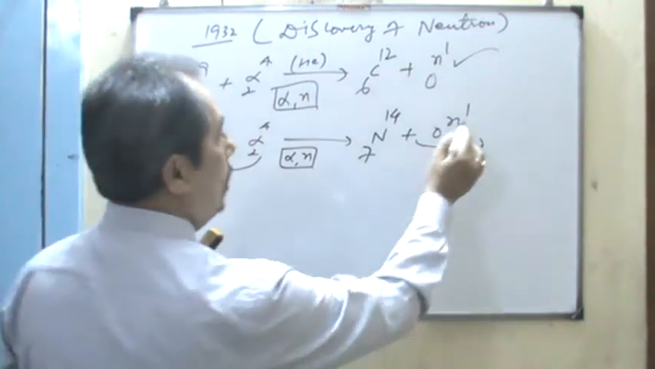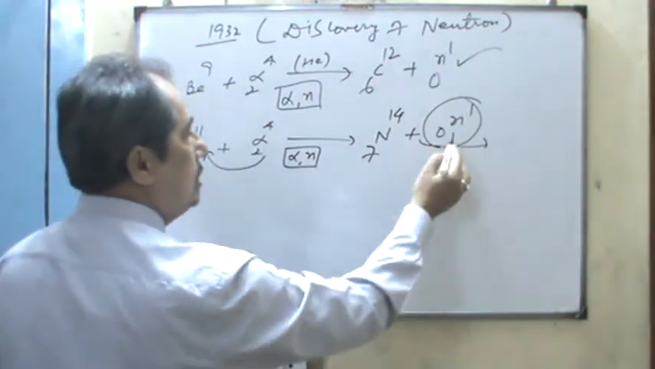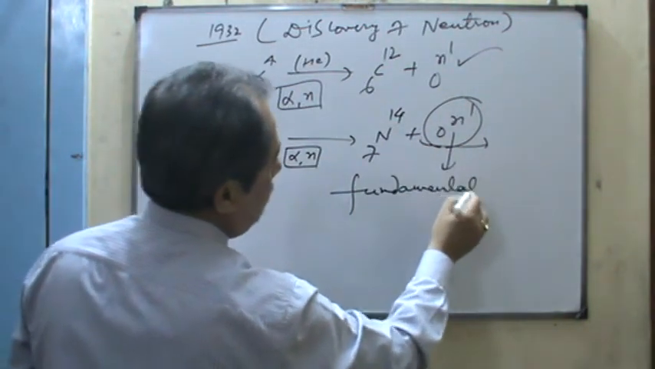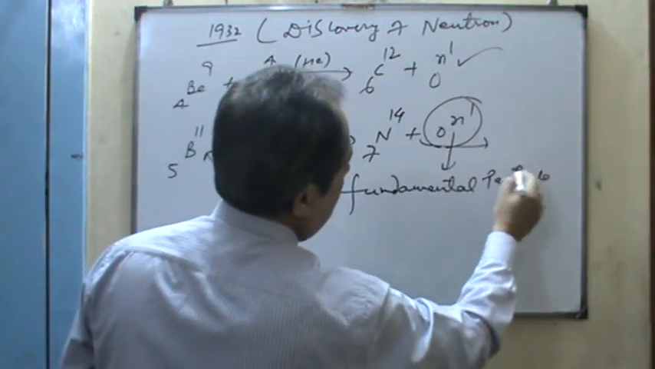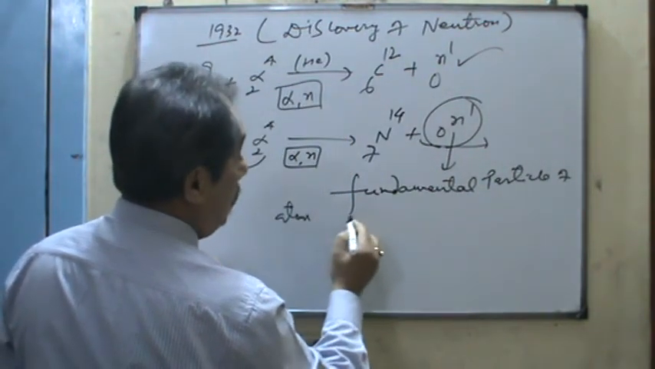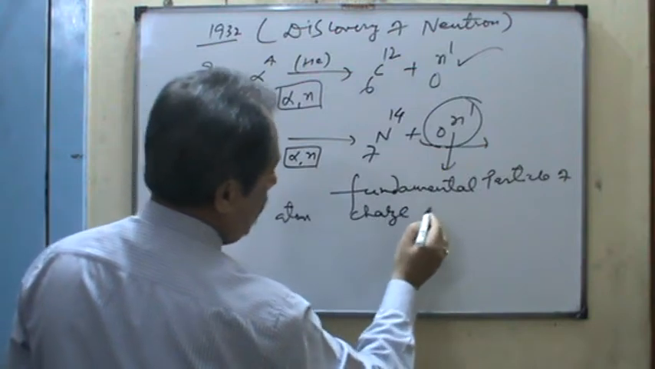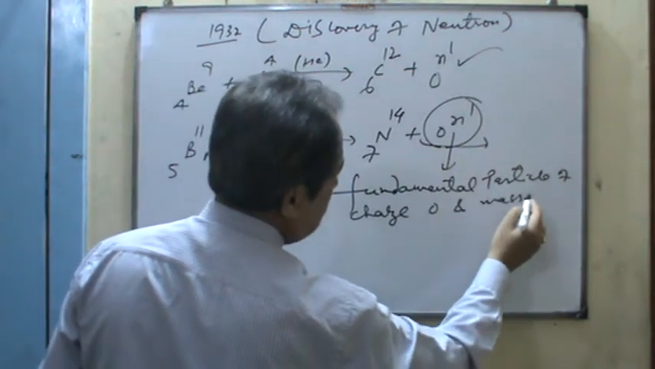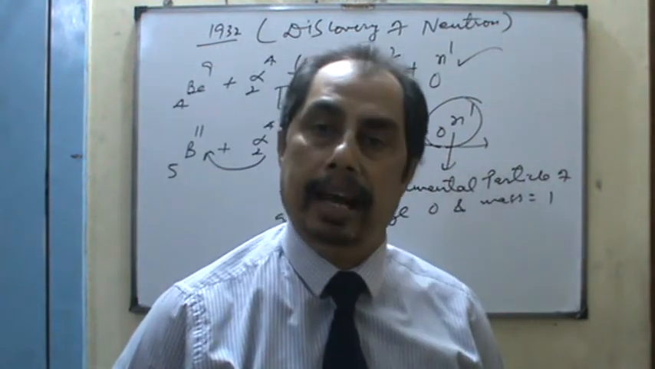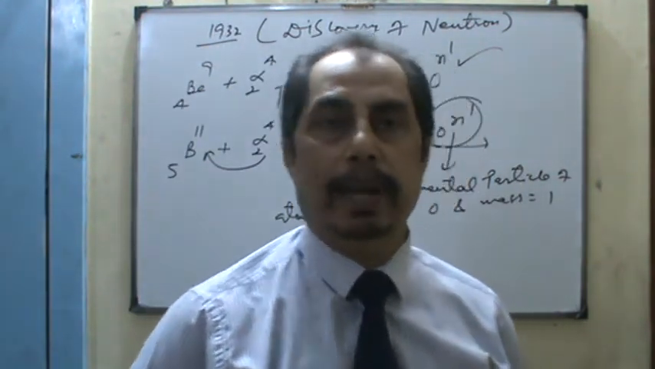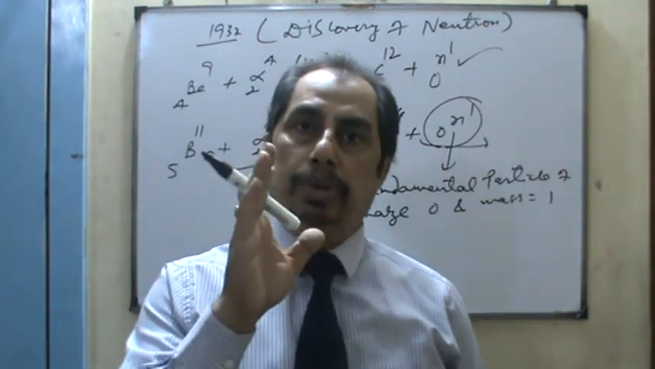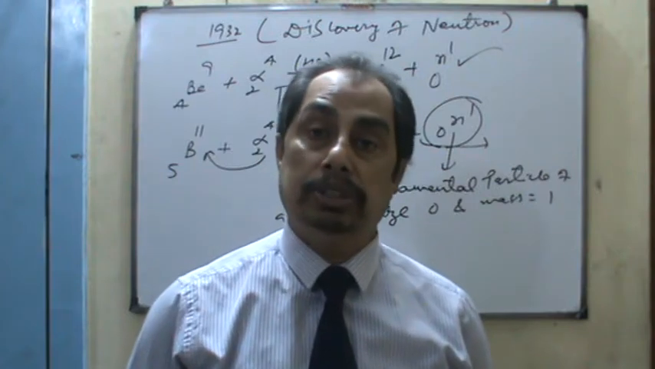Tell me, anybody, how can you define the neutron? Neutron is one of the fundamental particles of an atom carrying charge 0 and mass 1. So it is another fundamental particle of an atom. So you can explain that an atom is composed of 3 fundamental particles: electrons, protons and neutrons.